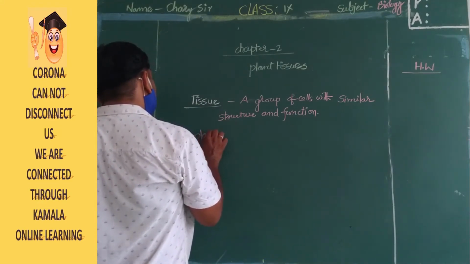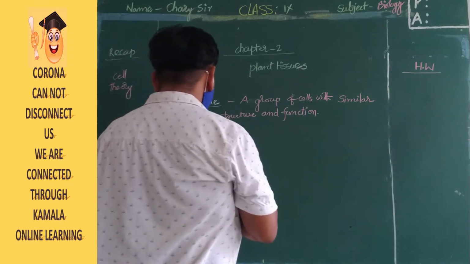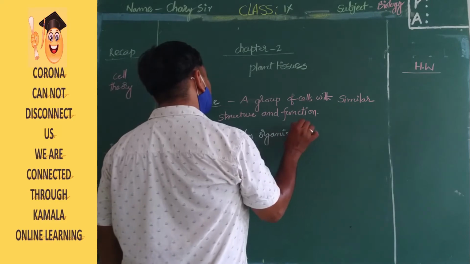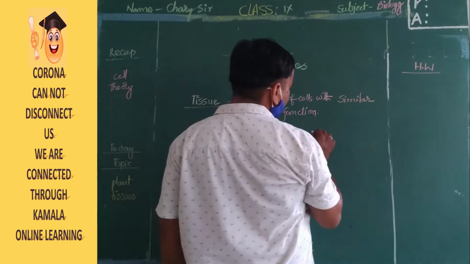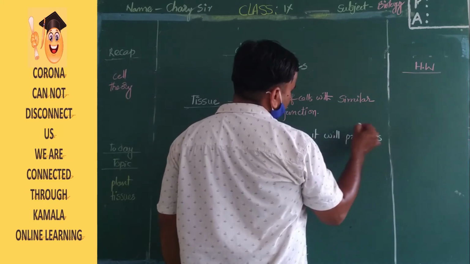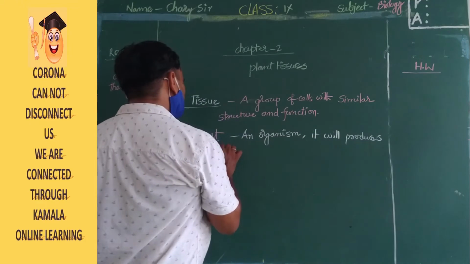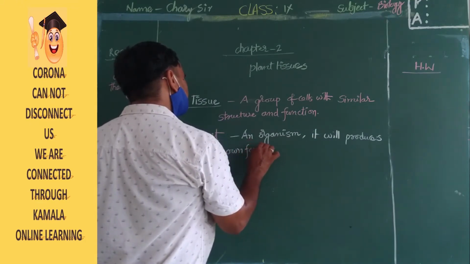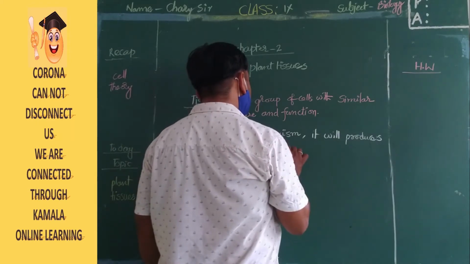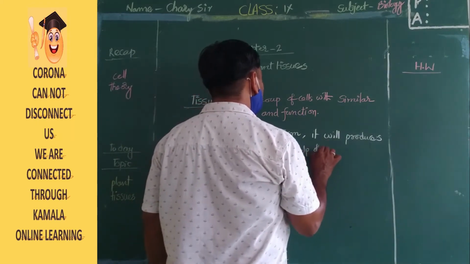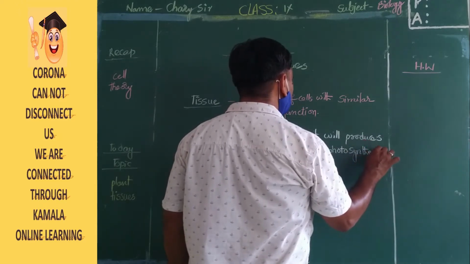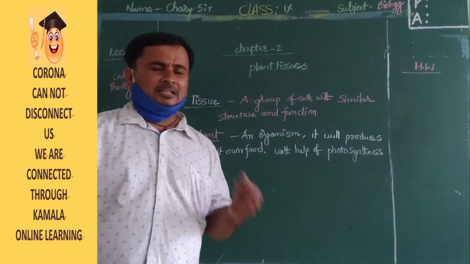What is the meaning of plant? A plant is an organism that produces its own food with the help of photosynthesis.